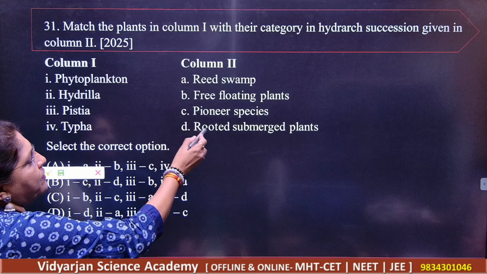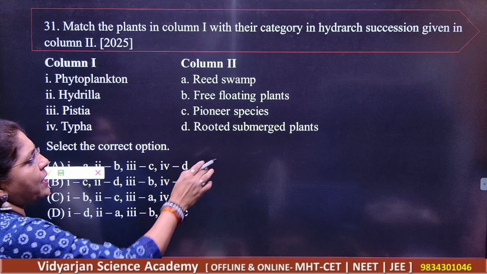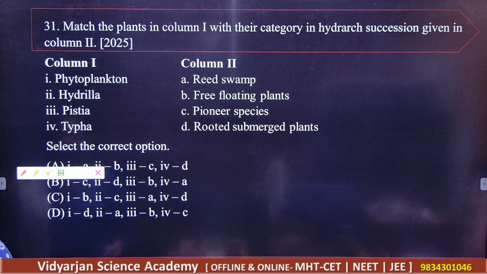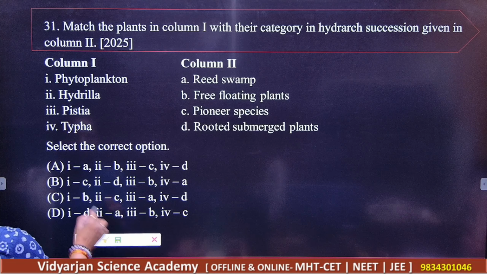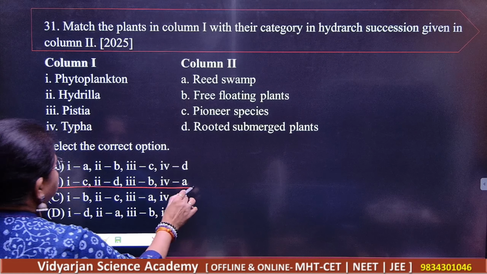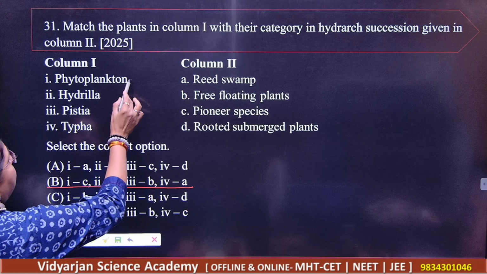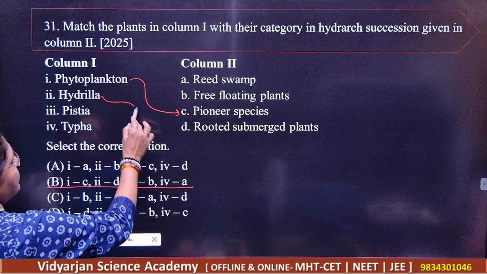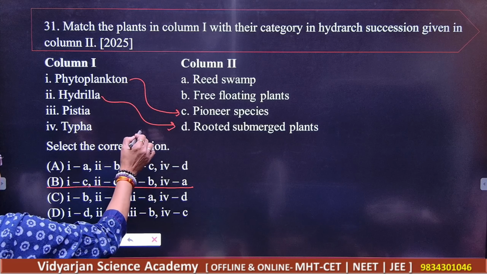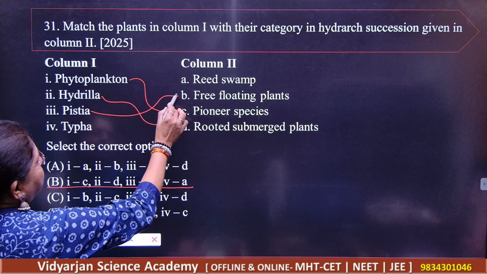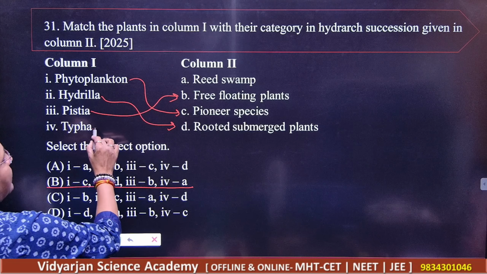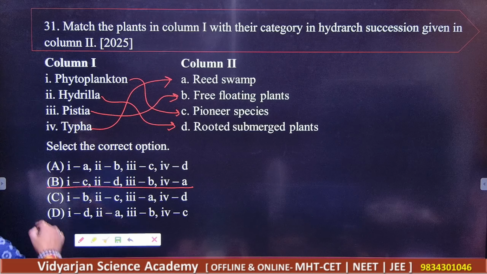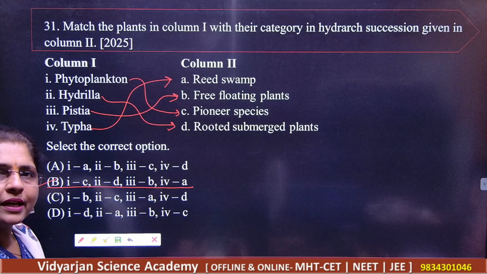Reed swamp, free floating plant, pioneer species, and rooted submerged plant. So what do you think here? Here B is the correct answer. A would give you phytoplanktons as pioneer species, Hydrilla as rooted submerged plant, Pistia as free floating, and Typha as reed swamp. Got it? So B is the correct answer.